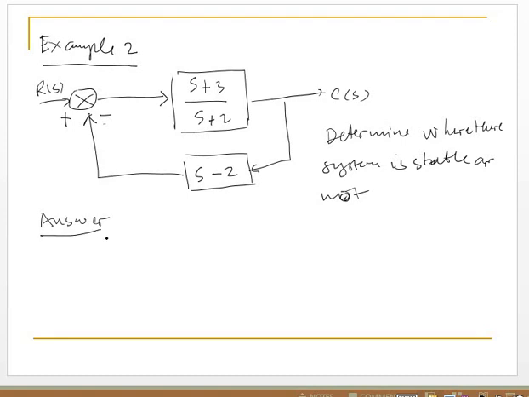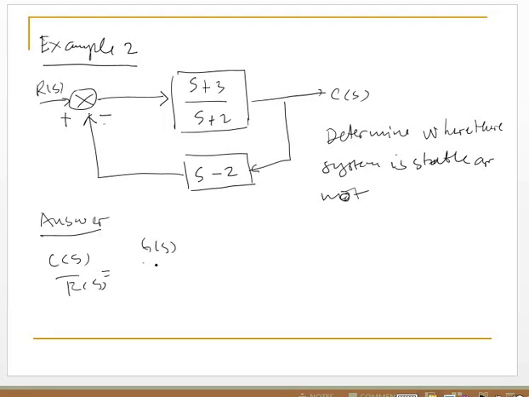And the first step, equal with the purpose, we determine the closed loop transfer function. It means C(s) over R(s).